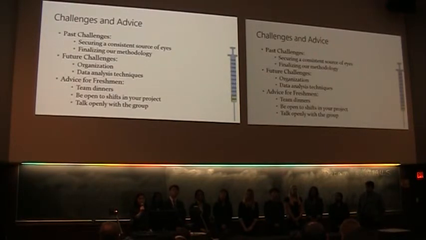So far in our research process, we have run into two main challenges. The first is trying to find a constant source of animal eyes for ex vivo testing for phase 3. And the second is trying to finalize our methodology and figure out which tests and assays were the most appropriate to use in order to test our research question and whether they were feasible given our timeline. We anticipate some more challenges in the future. The first is trying to stay organized and coordinate between all phases of our research over a long break, since all of us have different plans over the holidays and also busy schedules during the year. The second is figuring out the best way to analyze our data and how to best interpret the results that we get from our experimentations.